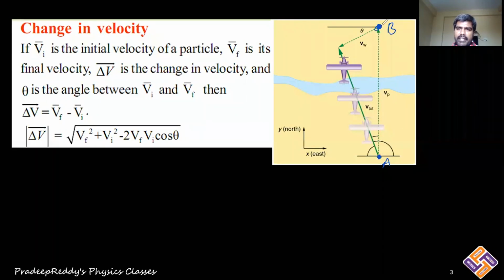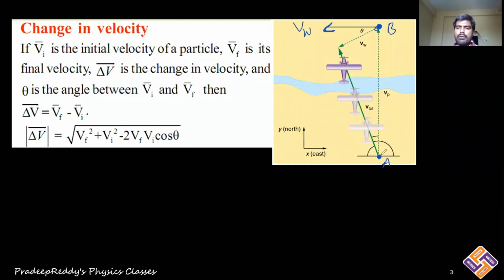But if there is wind, the aeroplane would undergo drift, and the wind velocity is along east to west. This is the velocity of the wind. Now instead of traveling in the straight vertical path, it is moving in the xy plane.